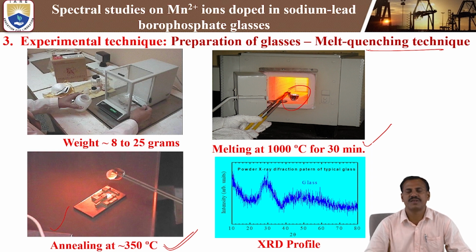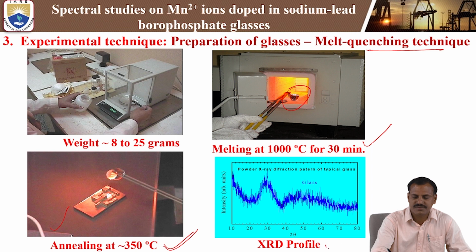Depending on your requirement, we can cut the sample into small pieces, and we have to send them for polishing also. We can optically polish the glasses on both sides. We can send them for the different characterization facilities, that means XRD, EPR, optical, luminescence, and different kinds of calibration we can measure. But initially we have to do the first step.